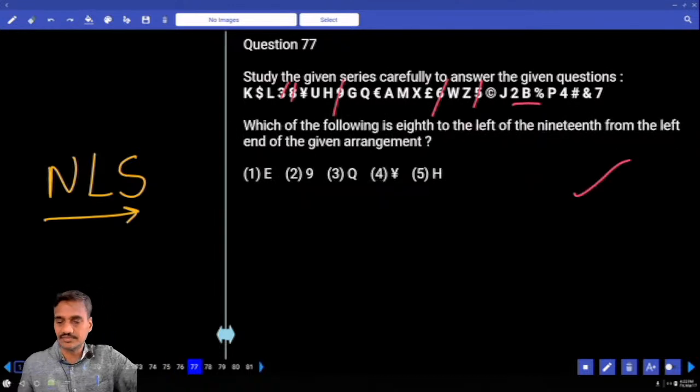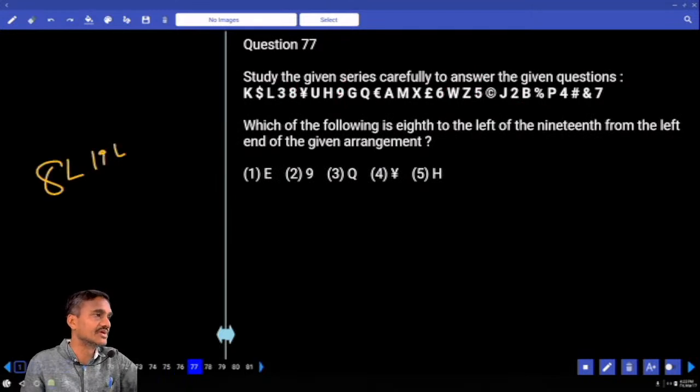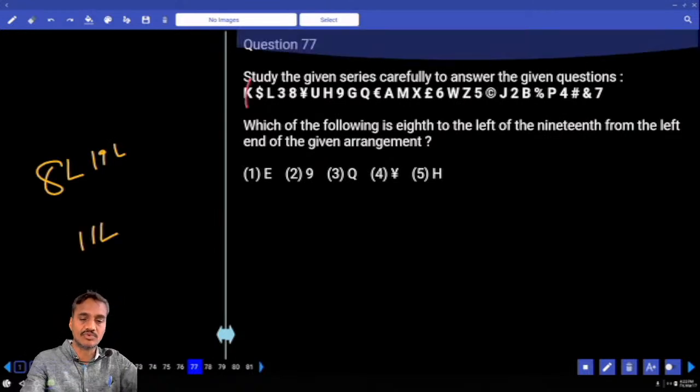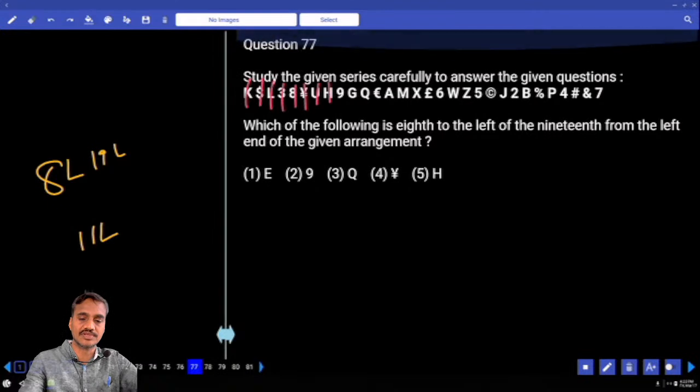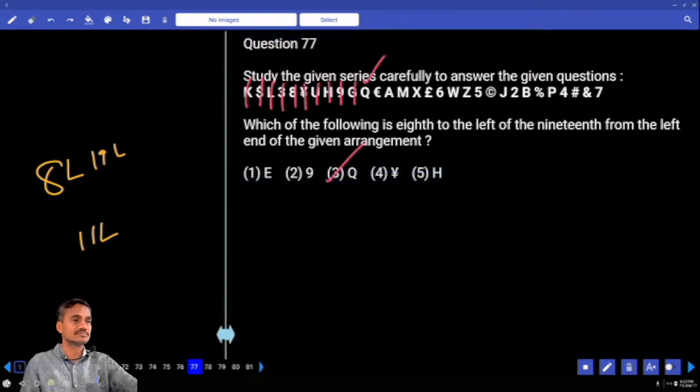Then 77. Which of the following is 8th to the left of 19th from the left? 8th left and 19th left. Left and left same direction, subtract. 11th from the left end. 1, 2, 3, 4, 5, 6, 7, 8, 9, 10, 11. Q is the answer, choice for 77.